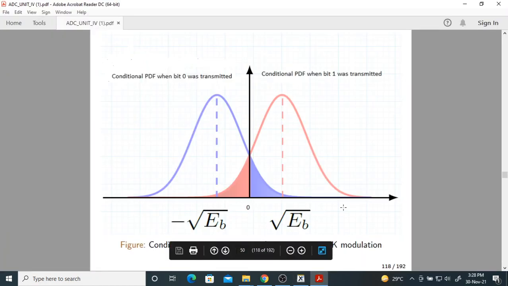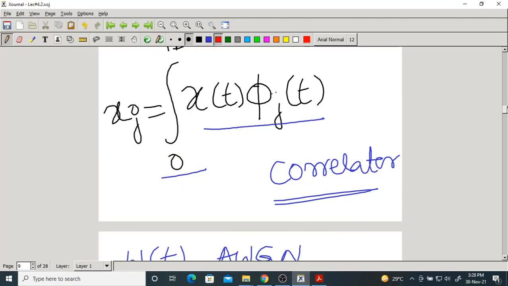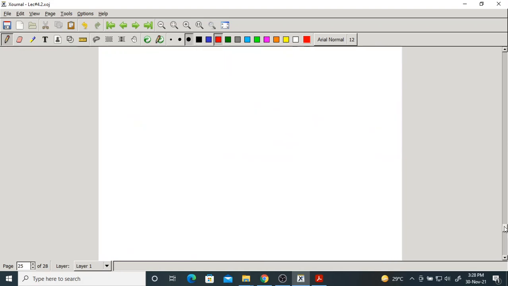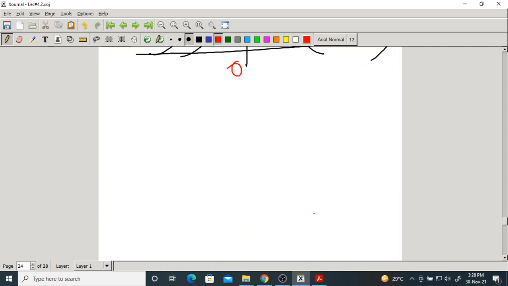Whenever x1 is more than 0, we choose that symbol 1 was transmitted. Whenever x1 is less than 0, we choose that symbol 0 was transmitted. That is because of the ML rule. The ML rule says if x1 is greater than 0, m cap equals 1, where m cap means the estimate.